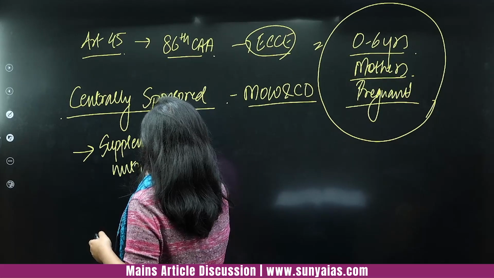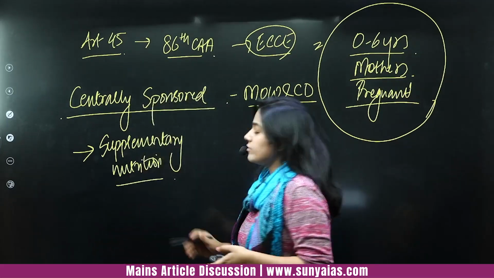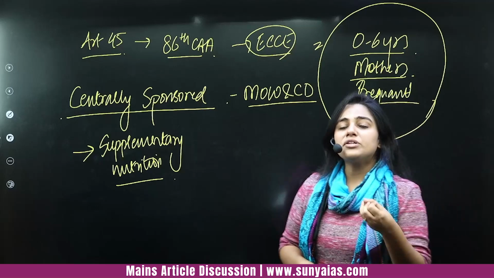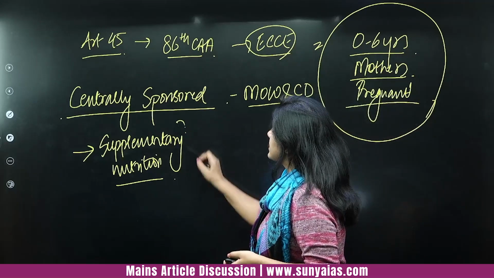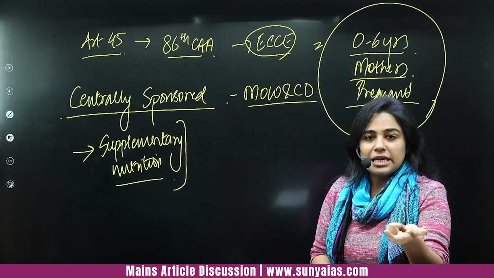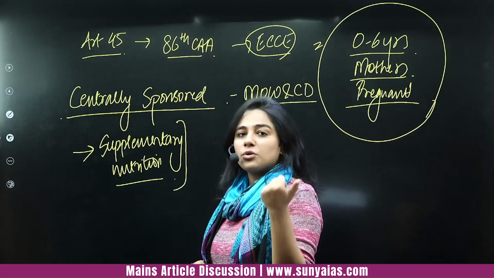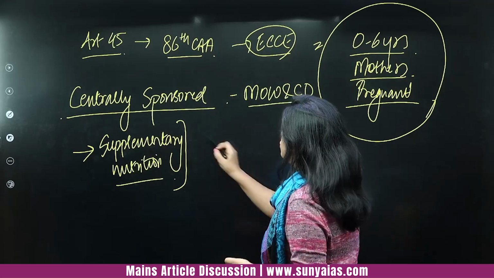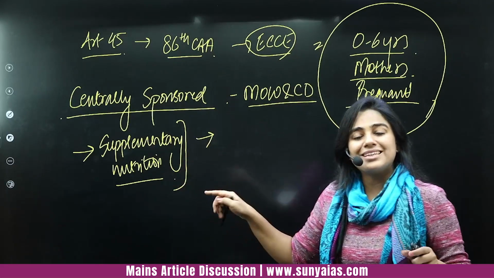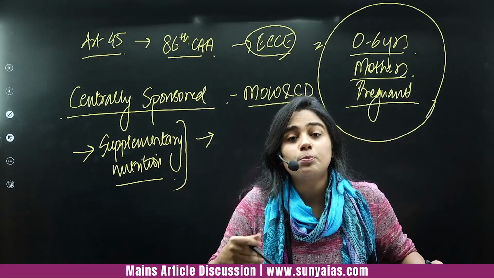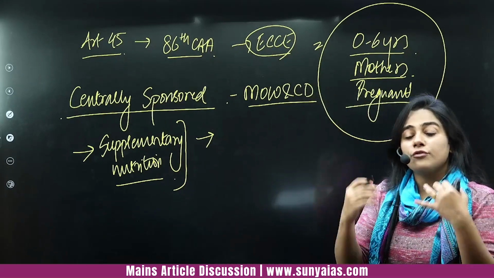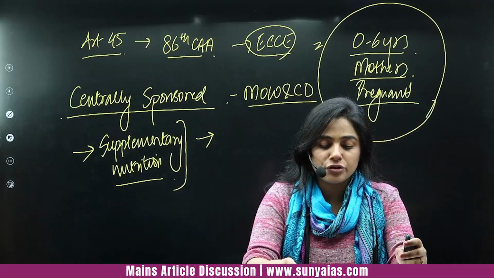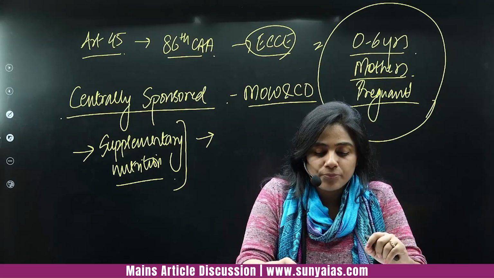Write this down if you're making notes, or if you have the book, then it's fine. Supplementary nutrition, for example, you would have heard about fortified rice, right, which has higher iron quantities. So supplementary nutrition is to manage the micronutrient deficiency that develops due to poverty, due to lack of nutritious food that children do not get access to, right?